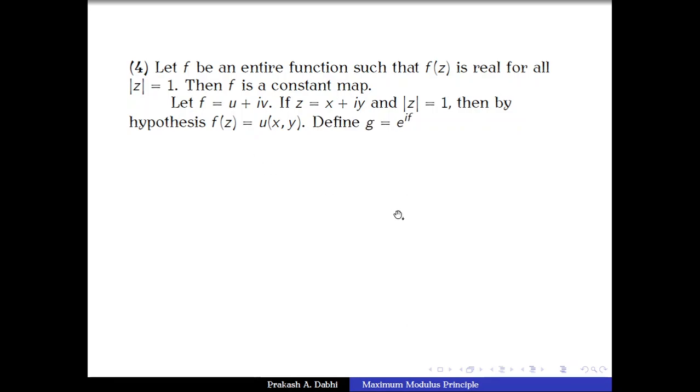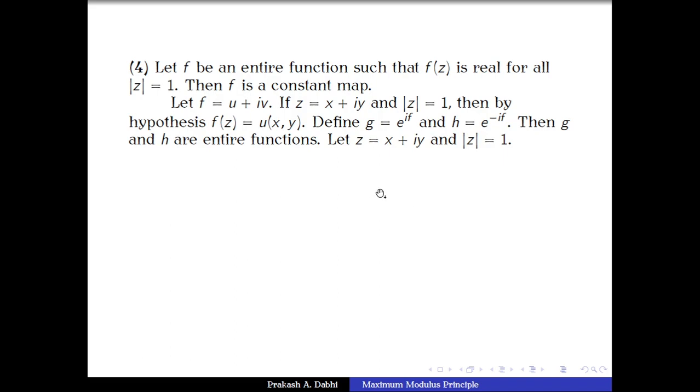Now we define two functions. The first one is g equals e power i f, and we define h to be e power minus i f. Then both the functions g and h are entire functions, because composition of entire functions is an entire function.